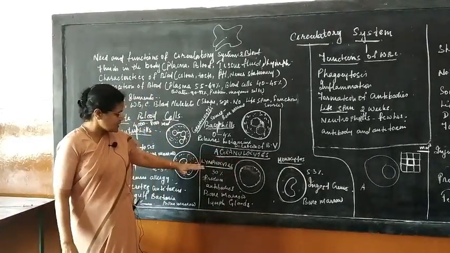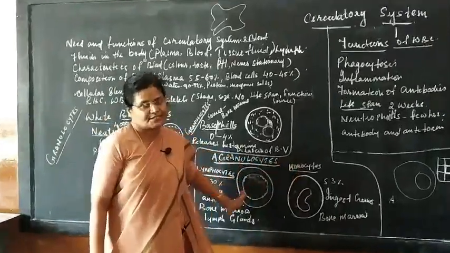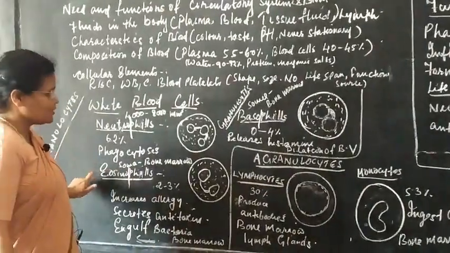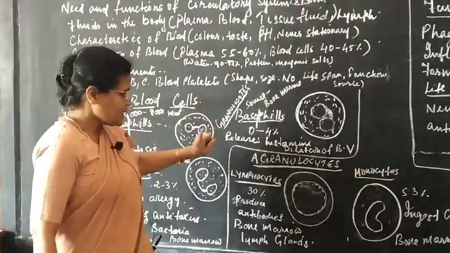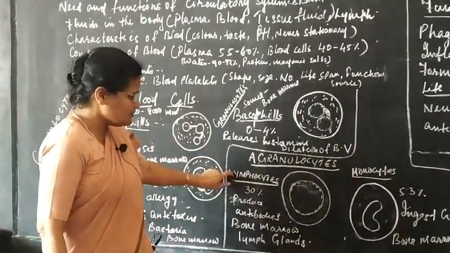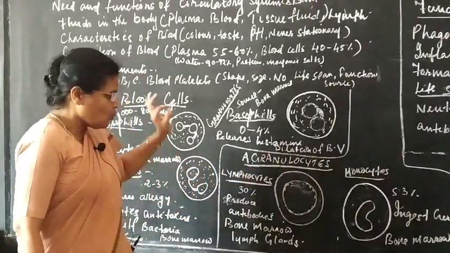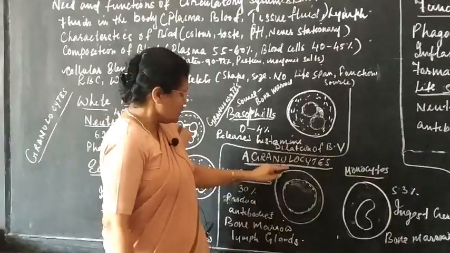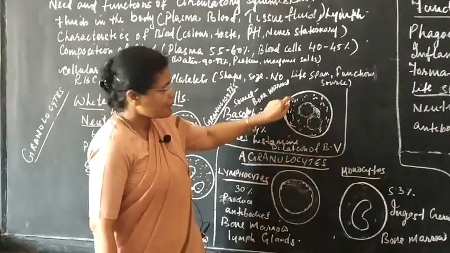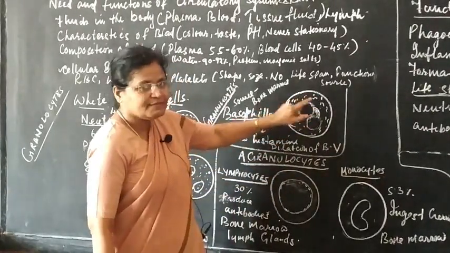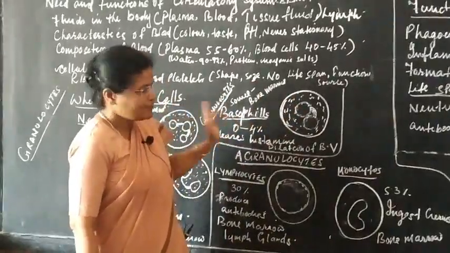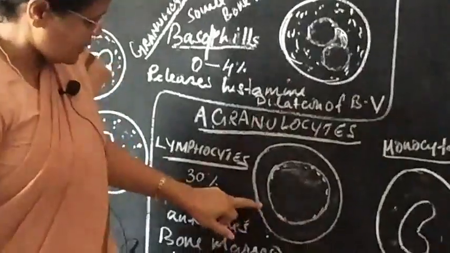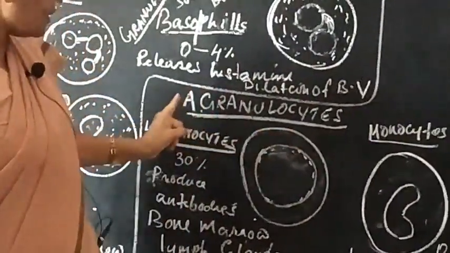Now, agranulocytes have lymphocytes and monocytes. Remember, the granulocytes have neutrophils, eosinophils and basophils, and agranulocytes have lymphocytes and monocytes. Now, why is it called agranulocytes? Take a close view of the photograph. Here you have the granules, here there are no granules, it is just plain. Because of that it is called agranular.